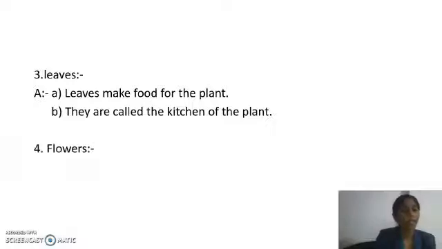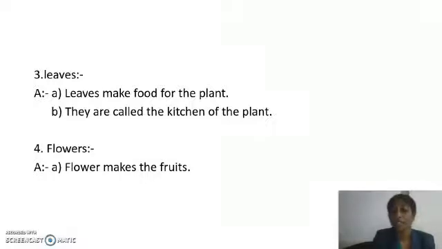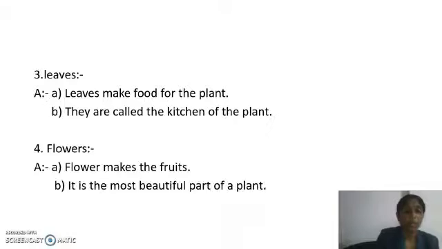Next one, flowers. Flowers make fruits. Or flowers are the most beautiful part of a plant. Or you can write, flowers make seeds also. Flowers make seeds or flowers make fruits and it is the most beautiful part of the plant. Now next question.